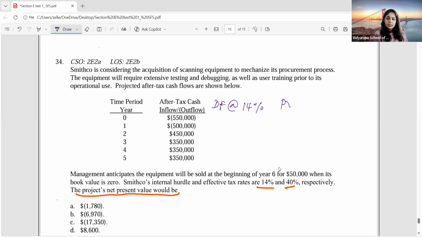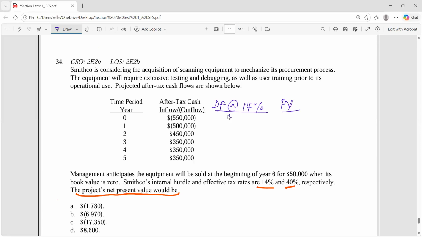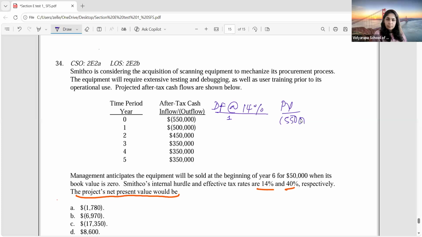And calculate the NPV. In year 0, what will be the discount factor, guys? If it's year 0, how much will be the discount factor? It'll be 1 itself because the present value of year 0 means today, right? So this will be the same. Find out the discount factors, multiply them with their respective cash flows, and then tell me how much is the NPV. Your time starts now.